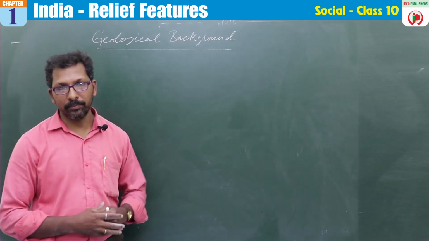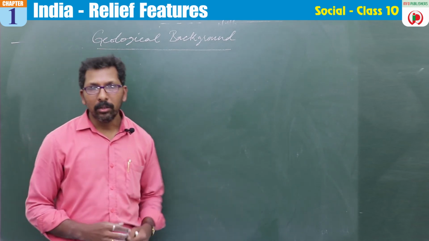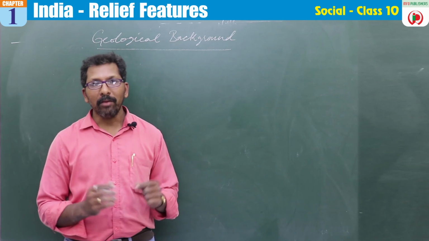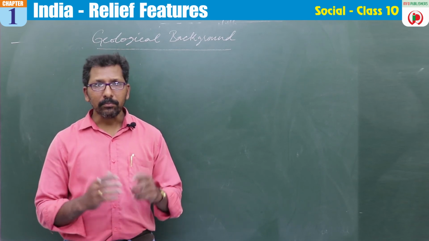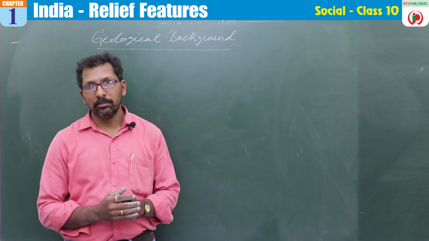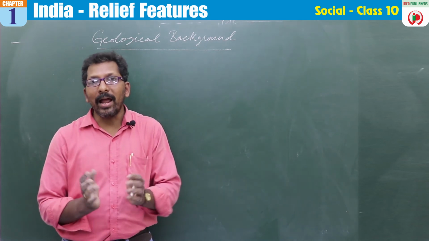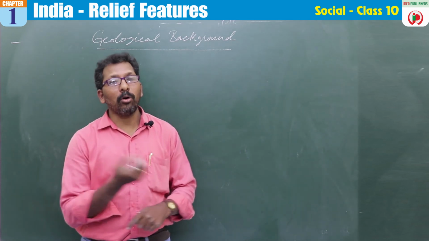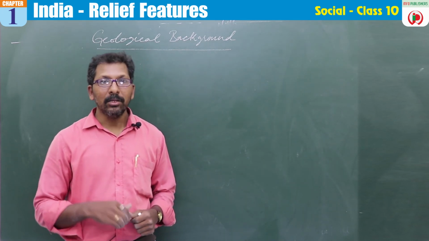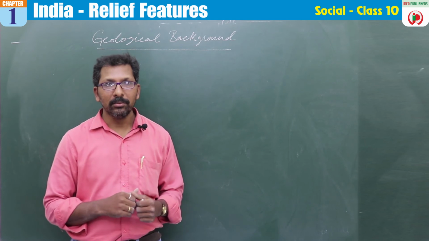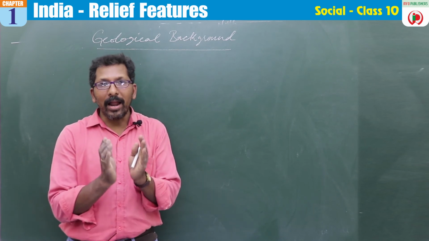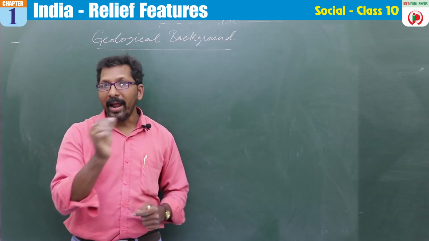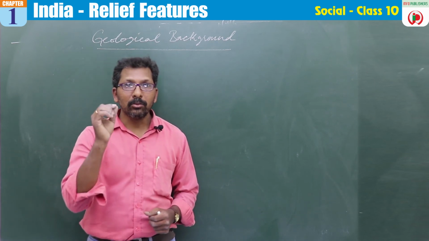If you go back to 9th class, in the first lesson we discussed that the world was one large landmass, but due to internal processes, the movements of the plates, it was divided into 2 pieces, the land of Angara and Gondwana.